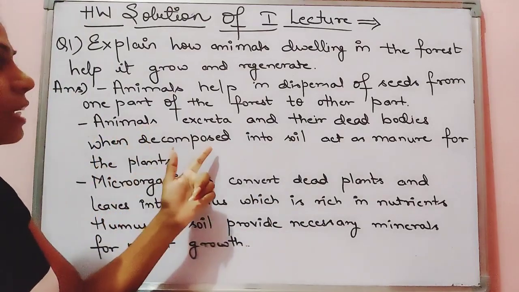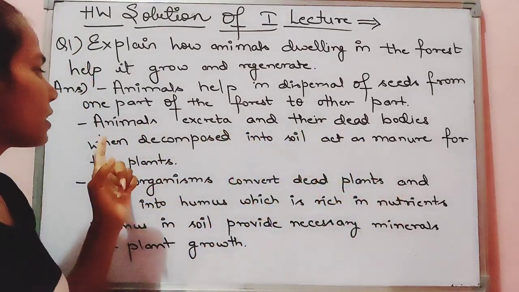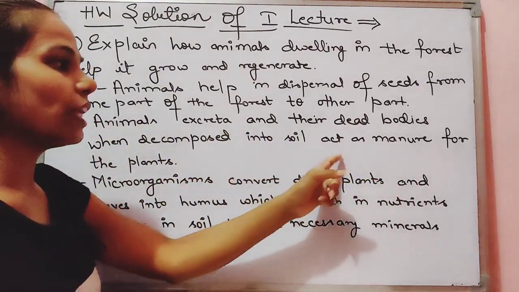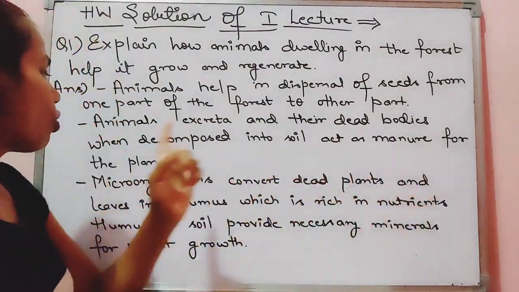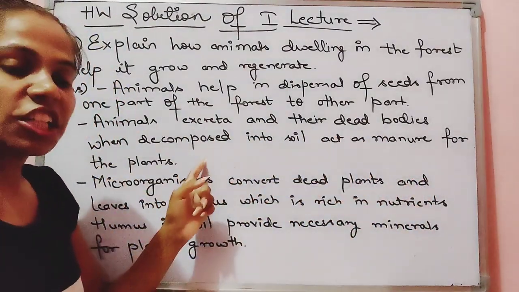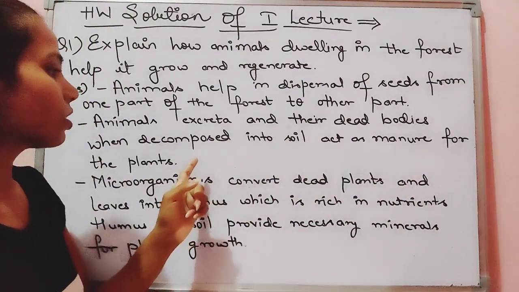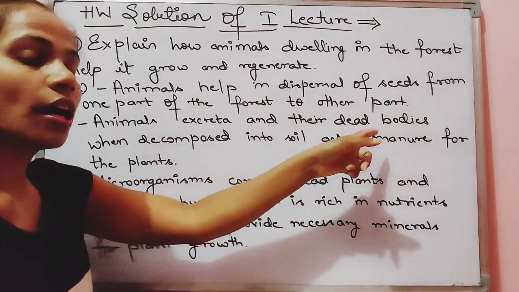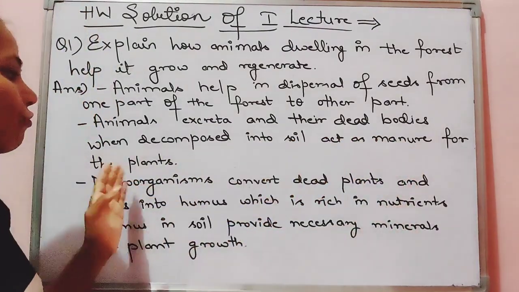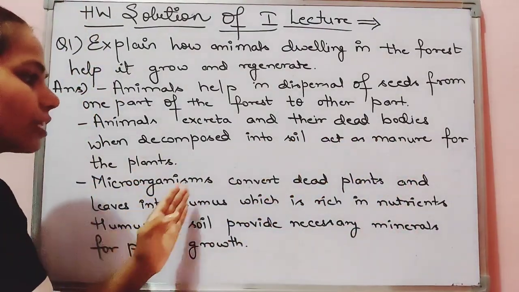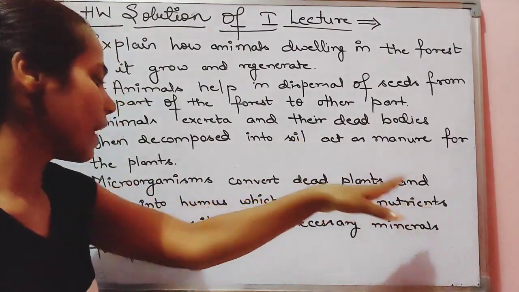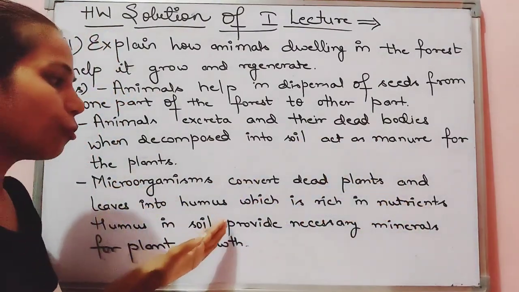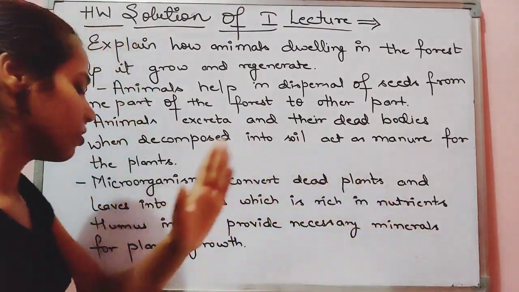Second is, animals' excreta and their dead bodies, when decomposed into the soil, act as manure for the plants. Their excreta, that means their fecal matter as well as their dead portions, help as a manure for the plants. Microorganisms convert dead plants and leaves into humus, which is rich in nutrients.